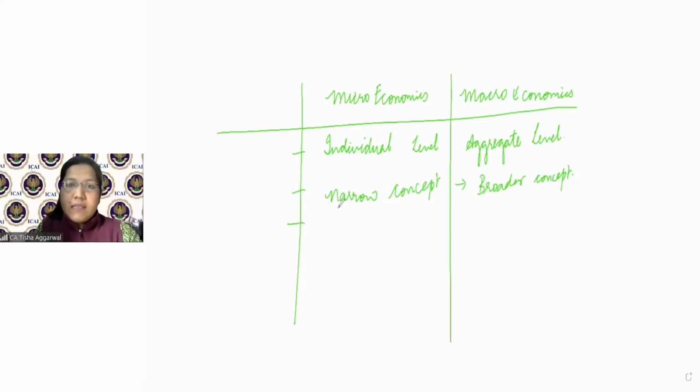Third, this is at the level of an individual or household. This is at a national level or international level.